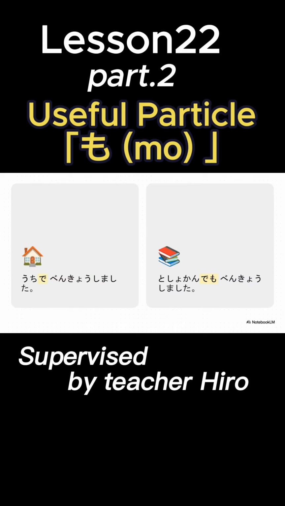Let's do one more just to lock it in. I studied at home. That uses the particle de to mark the location of the action. So if you want to say you also studied at the library, you get to としょかんでも べんきょうしました. You see that pattern? The particle de stays, and mo just tags along for the ride.